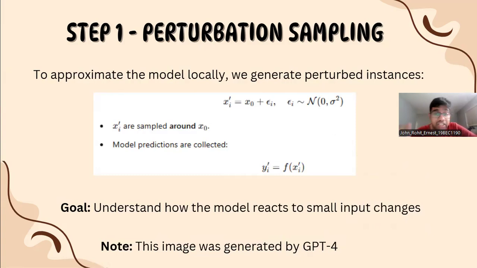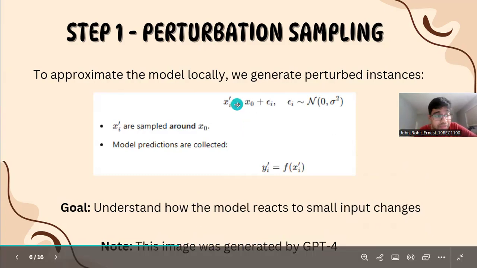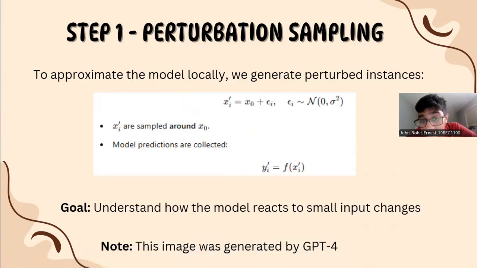Mathematically, we define this perturbed sample as xi dash equals x naught plus epsilon, where epsilon is random noise drawn from a normal distribution with variance sigma square. Here x naught is the original instance and xi dash are the perturbed instances.